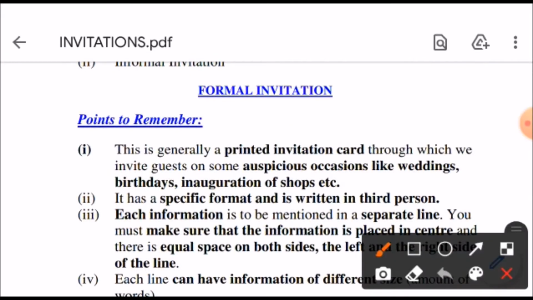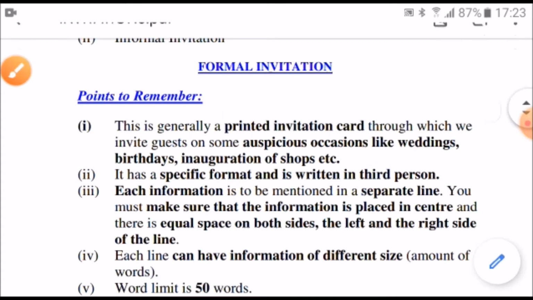Drafting or designing an invitation is a skill. You will have to follow the format strictly. Here are few points to remember. First is, this is generally a printed invitation card through which we invite guests on some auspicious occasions like weddings, birthdays, inauguration of shops, etc. It has a specific format and is written in third person. You have to remember the format strictly and follow it also strictly, and it is written in third person.